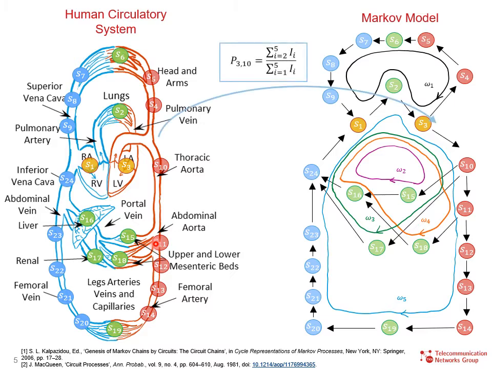Based on this representation, the transition probabilities can be directly computed as the ratio of flow from the human circulatory system. For instance, the transition from S3 on the left heart to S10 on the thoracic aorta can be computed as the ratio of the flow through the thoracic aorta by the flow through the arcus aorta. In this regard, the transition probabilities defined on each bifurcation will depend on the flow through the vessels on each respective bifurcation.